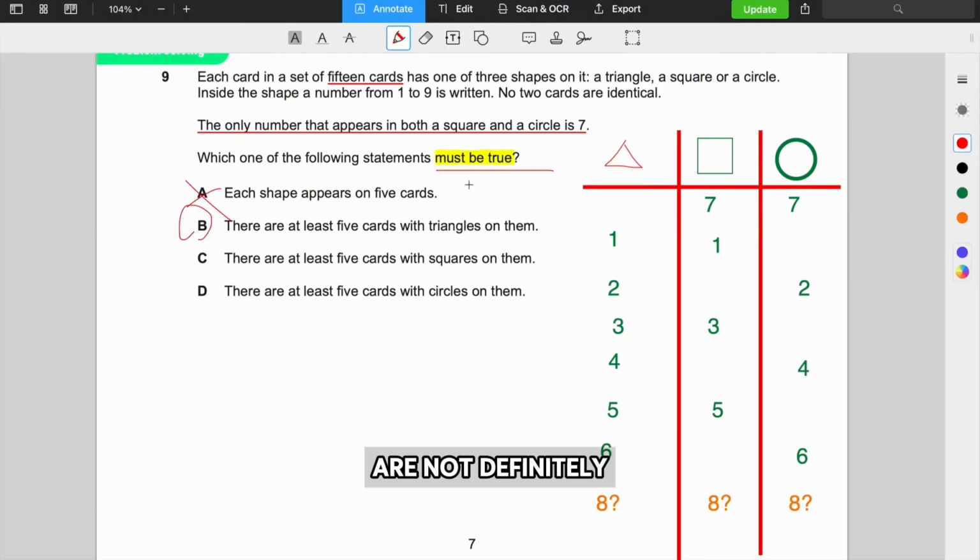C and D are not definitely true. They're possibly true, but not definitely true. Let me show you why.